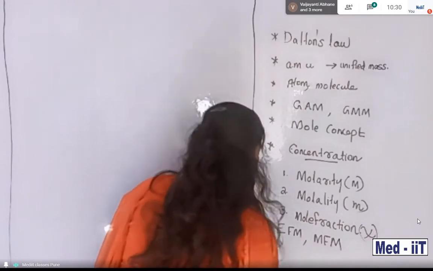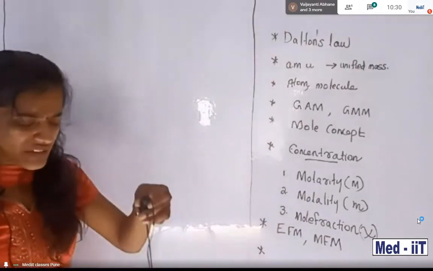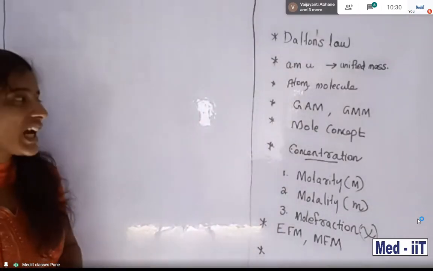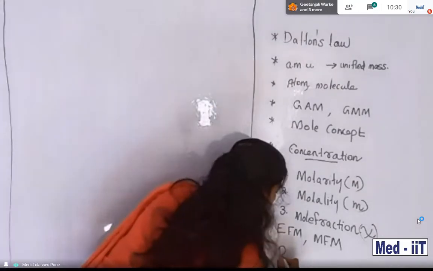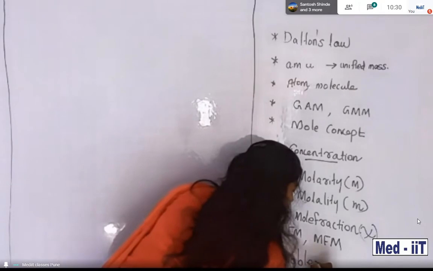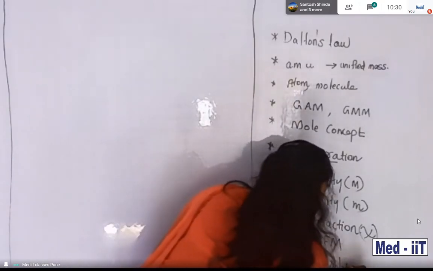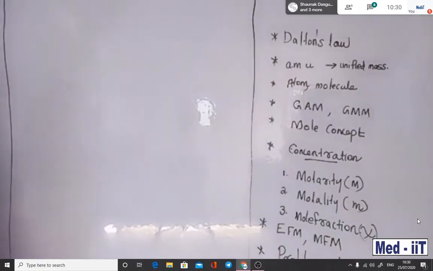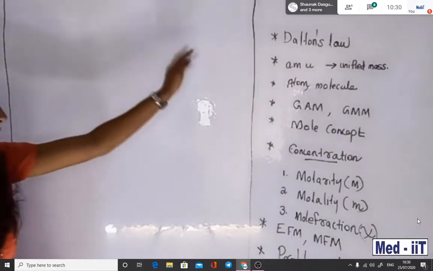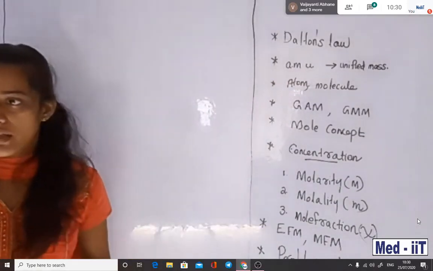And then at last we want to solve a limited number of problems related to how much we covered. So the last one is problem solving. This much is my outlook for today. We want to discuss these one by one. Clear?